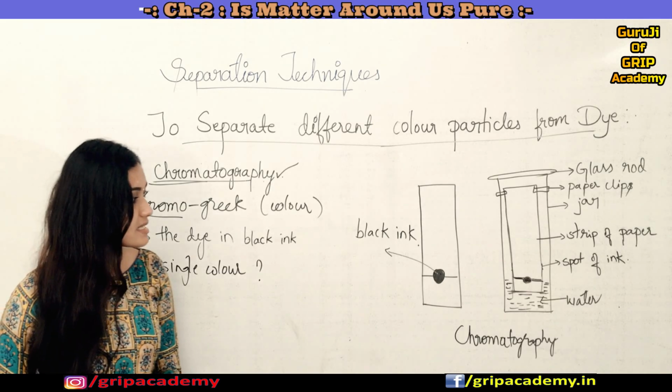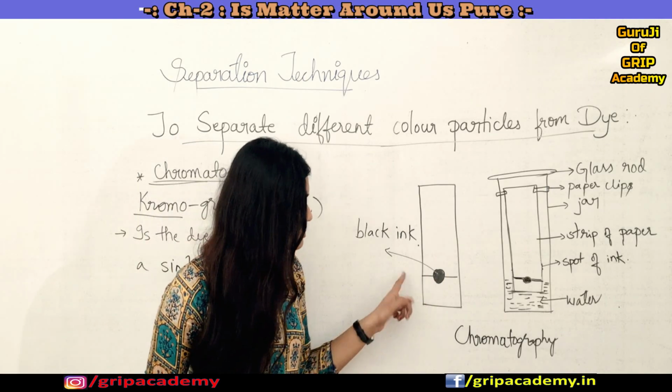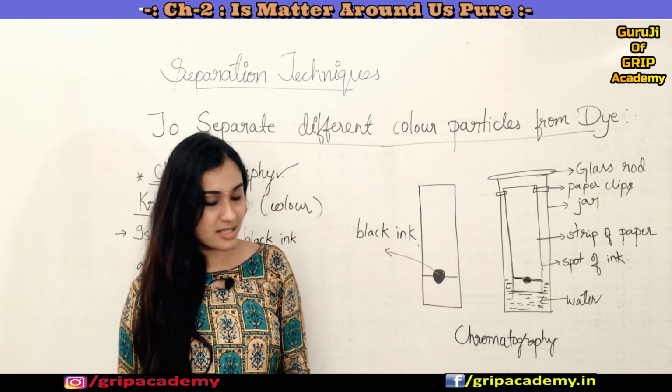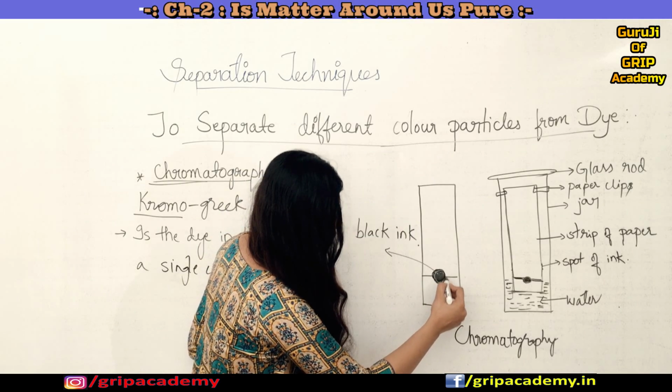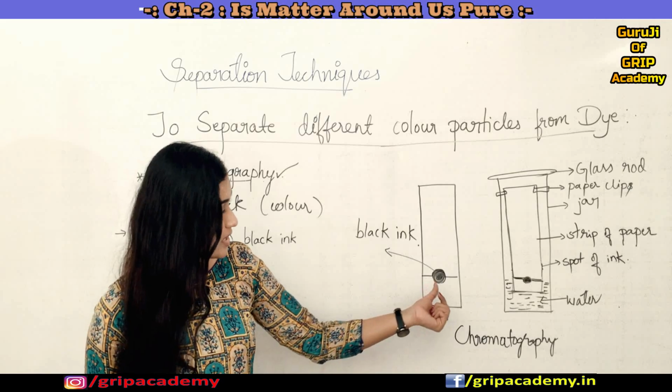All you have to do is take one strip of filter paper and mark a line using a pencil, and also put a drop of black ink in the center of this region.